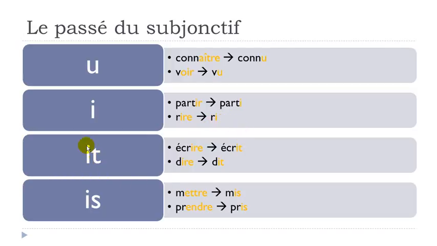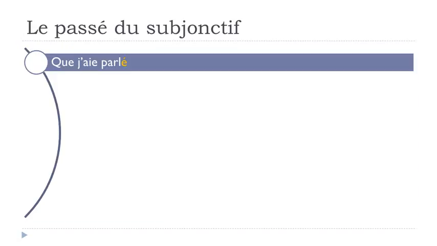Okay. And then the IT, phonetically you pronounce I because final T is not pronounced, but still. Écrire, to write. Écrit. By the way, partir is to leave, rire is to laugh. Okay. So écrire, to write, will become écrit. Dire, to say, will become dit. All right. And then IS now, final S not pronounced, but still you need to write it. Mettre, for instance, ETTRE, will become mis. Prendre, ENDRE, will become pris. All right. But then if you're not sure, as I said, watch the video because it will be useful.